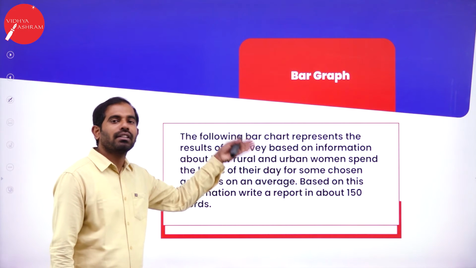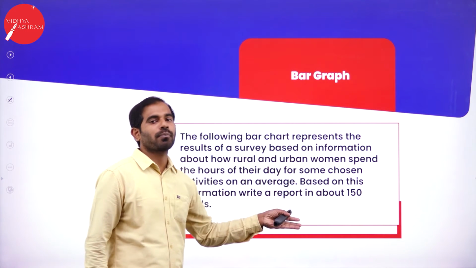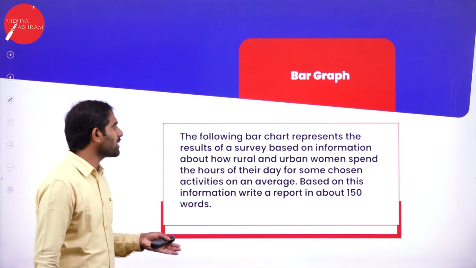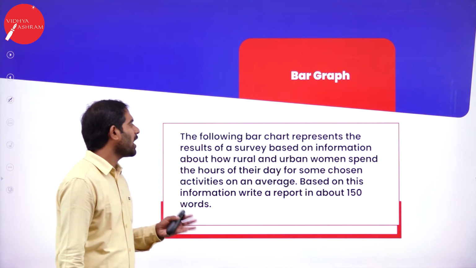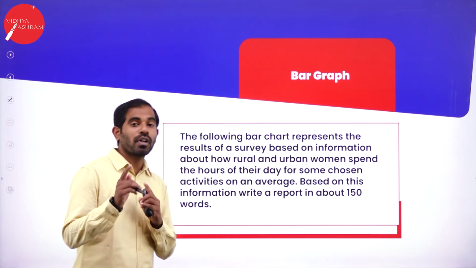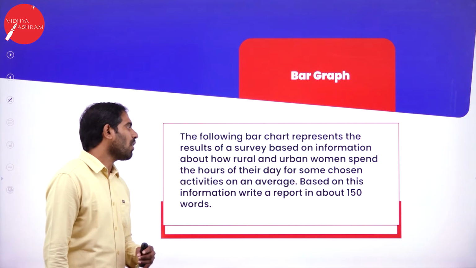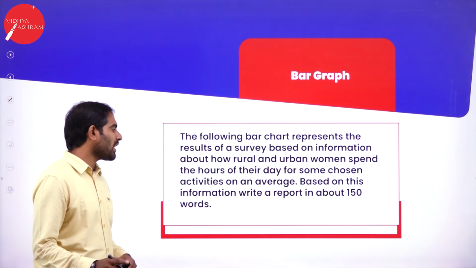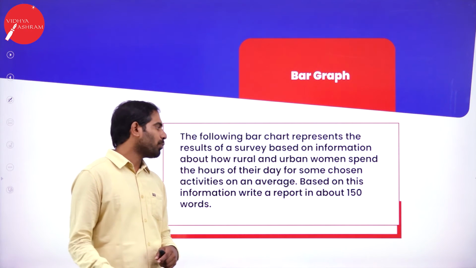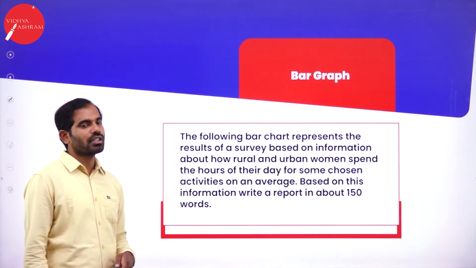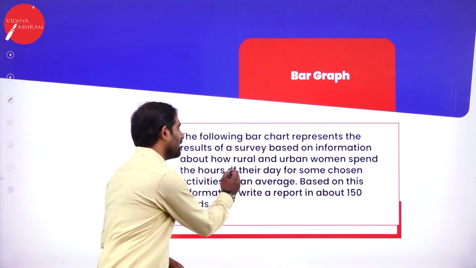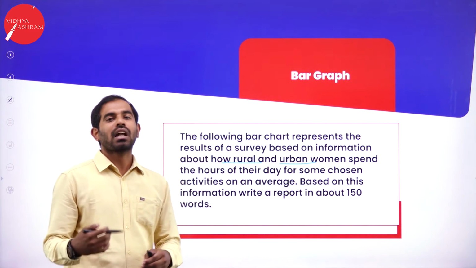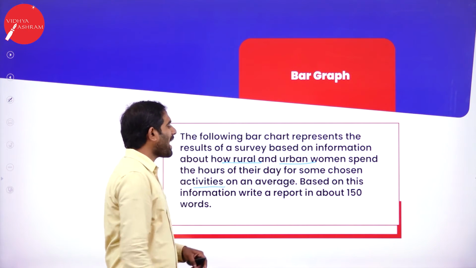This is an example. This is an exercise I have taken from the workbook. The following bar chart represents the results of a survey based on information about how rural and urban women spend the hours of their day for some chosen activities on an average. Based on this information, write a report in about 150 words. So you need to understand how rural and urban women spend their hours on some chosen activities on an average.